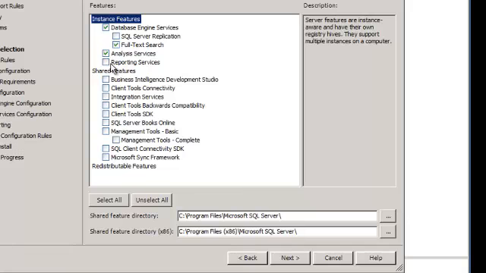Next up are the reporting features, Analysis Services and Reporting Services. To get reporting, you need both of these features. They don't have to be on the same server either, and they don't even have to be on the same server as Team Foundation Server, but you need both of them to get reporting.